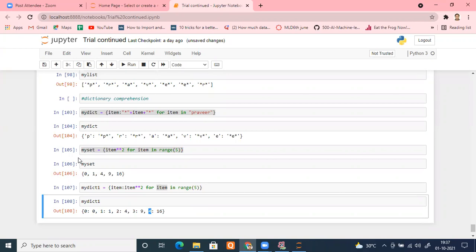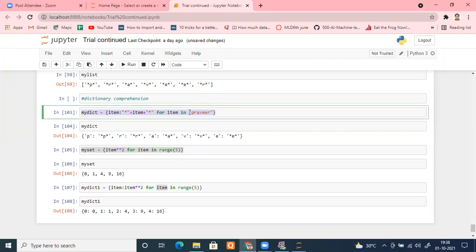Okay. So if I ask you for a definition now, define what is list comprehension, or dictionary comprehension, how will you define it? As simple as that. Normally in a for loop, the term that comes after 'in' is known as the iterable. Remember that. So if somebody asks about list comprehension, use the proper term: deriving a new list from an existing list, or any other iterable. That's it.